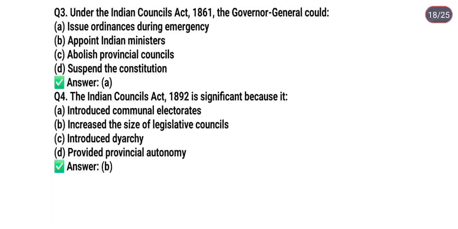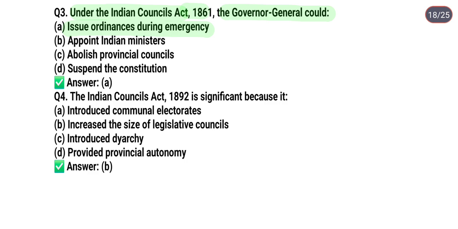Next question. Under the Indian Councils Act 1861, the Governor General could option A, issue ordinances during emergency; option B, appoint Indian ministers; option C, abolish provincial councils; option D, suspend the constitution. So the correct answer is issue ordinances during emergency under the Indian Councils Act 1861.